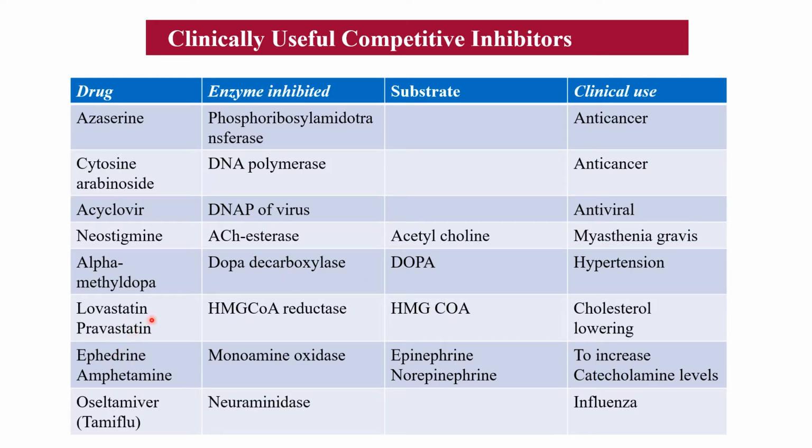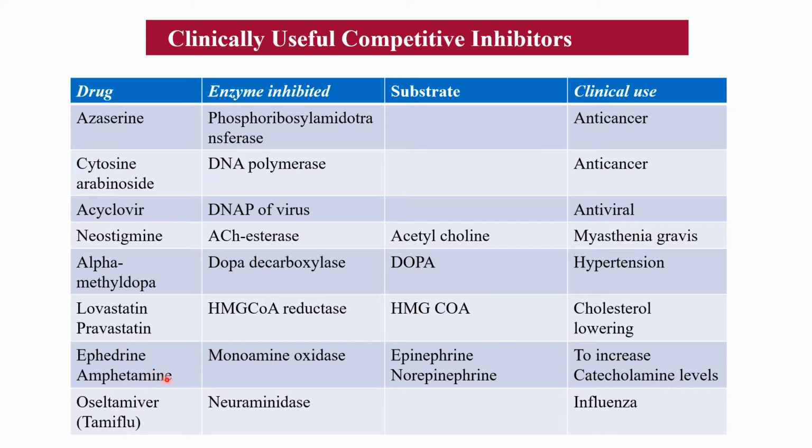Lovastatin, pravastatin and atorvastatin are the HMG-CoA reductase inhibitors, and these are used to lower the cholesterol level in the body. These are cholesterol lowering agents and they inhibit the enzyme HMG-CoA reductase. They are structurally similar to HMG-CoA. Which drugs? Lovastatin, pravastatin and also atorvastatin. So these are cholesterol lowering drugs.